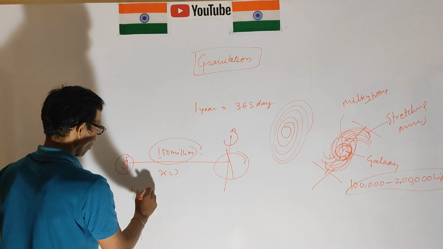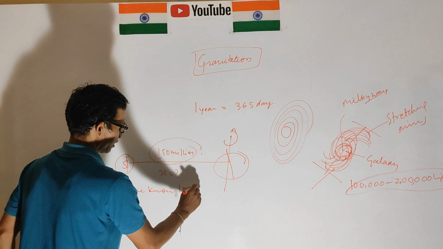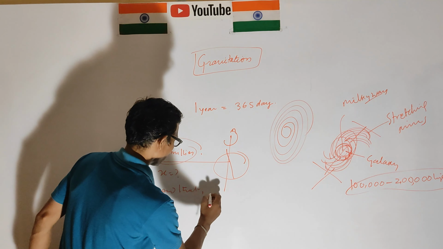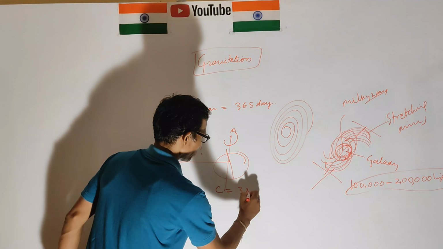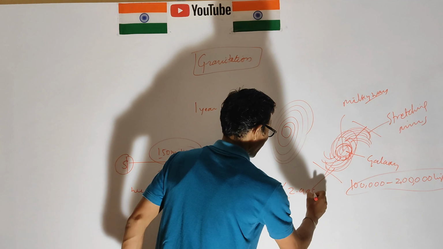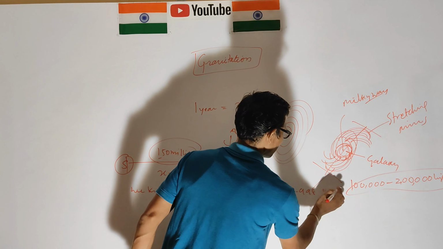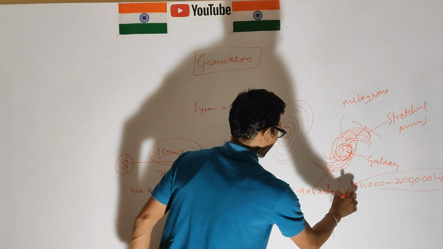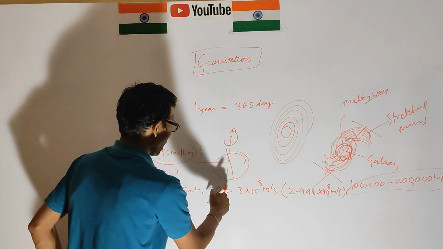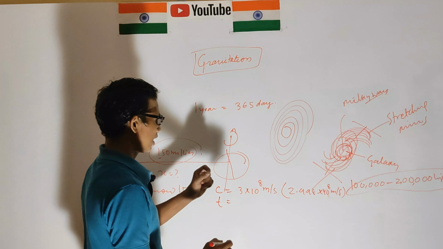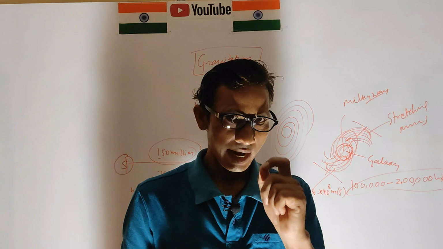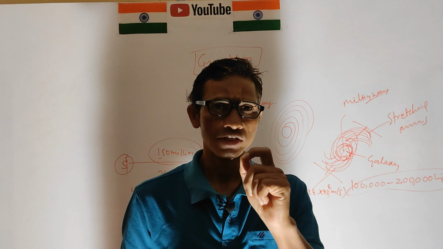We know the velocity of light, c equal to 3 into 10 to the power 8 meter per second, more precisely 2.998 into 10 to the power 8 meter per second, an approximate value. The time light takes to reach the surface of the Earth is 8 minutes and 20 seconds.